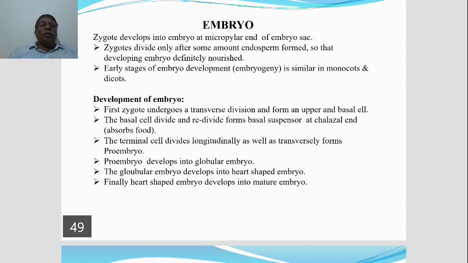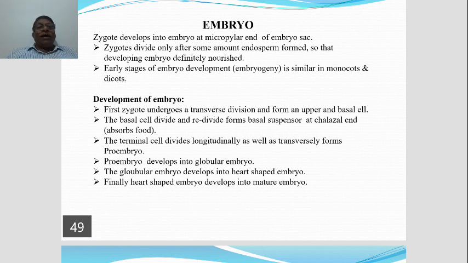The embryo is present at the micropylar end of the embryo sac. The diploid zygote or its nucleus divides mitotically and forms the embryo.